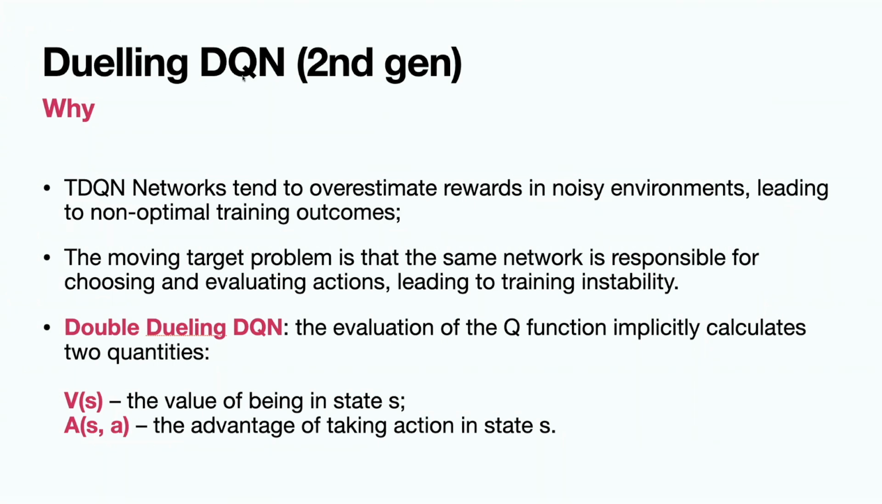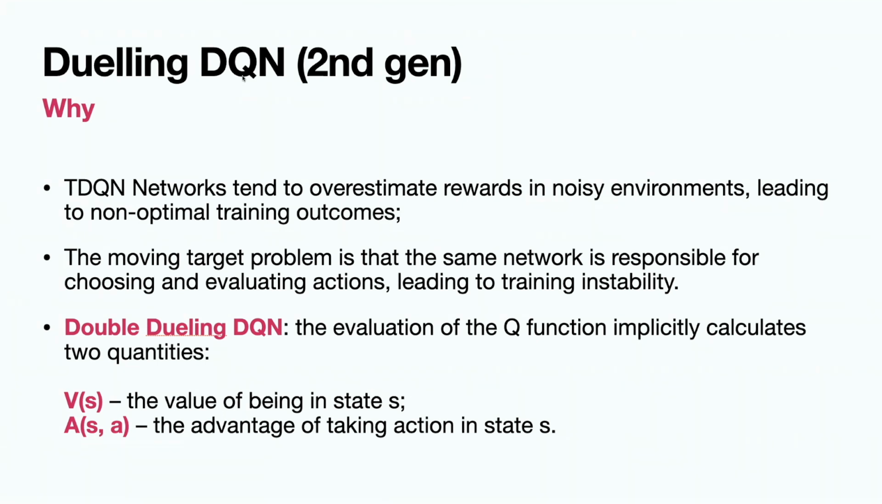Why was it introduced? First, because temporal difference Q-learning networks tend to overestimate rewards in noisy environments. It quickly leads to non-optimal training outcomes where your network gets stuck in some unsuccessful trajectory and doesn't want to move anywhere else. The second problem is a moving target.